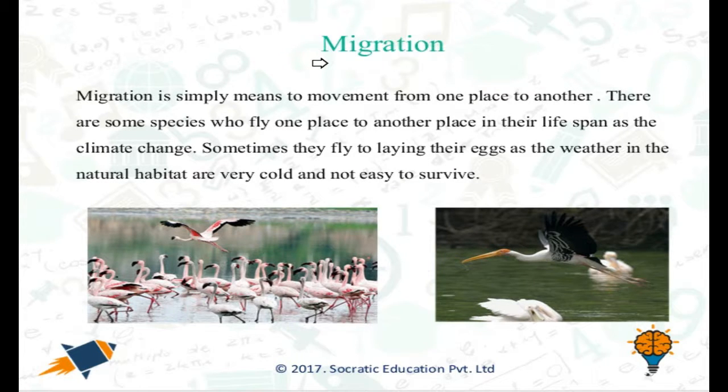So now let us have a look at what we understand about migration. Migration simply means movement from one place to another. There are some species that fly from one place to another in their lifespan as the climate changes. Sometimes they fly to lay their eggs, as the weather in their natural habitat is very cold and not easy to survive.